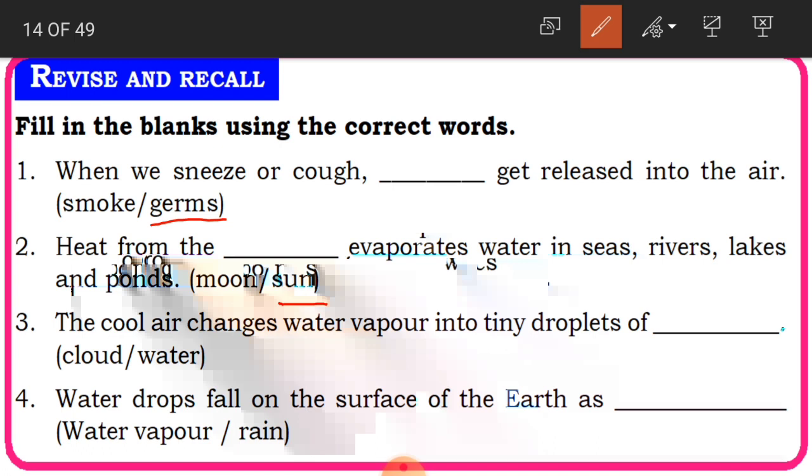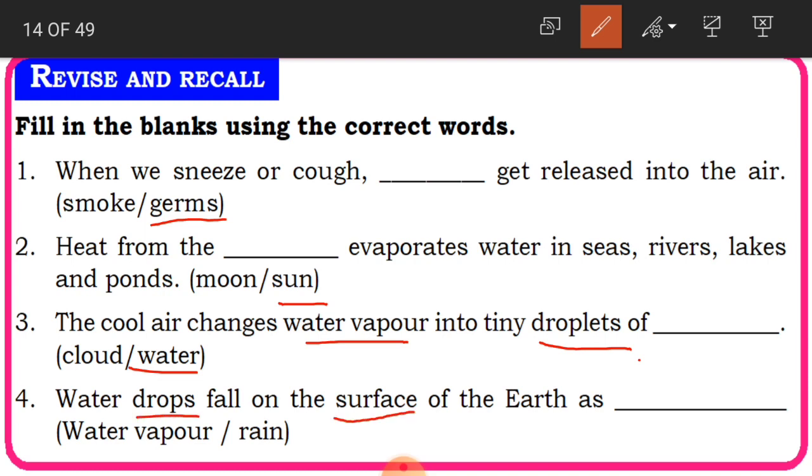The third one is, the cool air changes water vapor into tiny droplets of dash. The cool air changes water vapor into tiny droplets of what? Cloud or water? It is water. Clear? And the fourth one is, water drops fall on the surface of the earth as what? Water drops are going to form a cloud, and they are going to fall on the surface of the earth as what? Either water vapor or rain? It is rain. Clear, children?